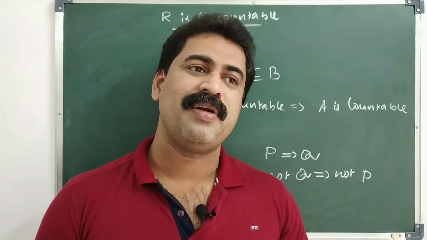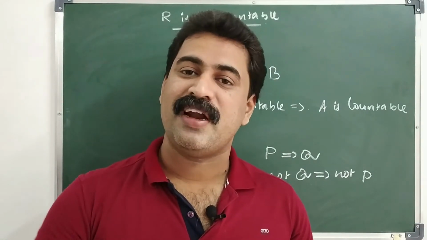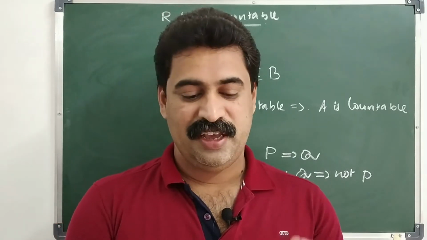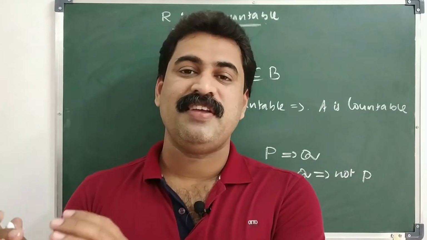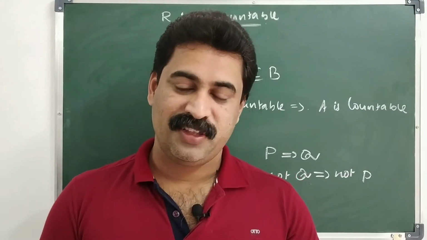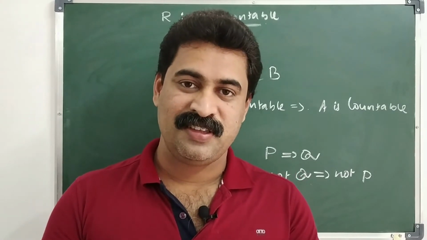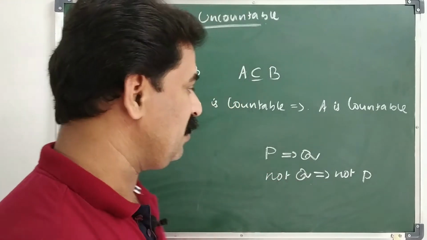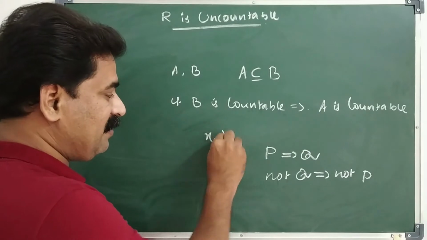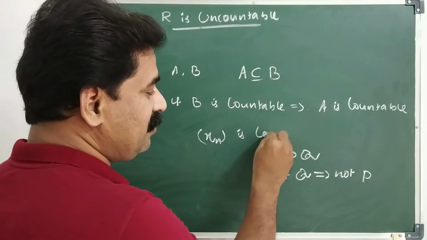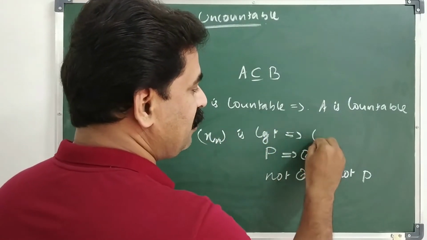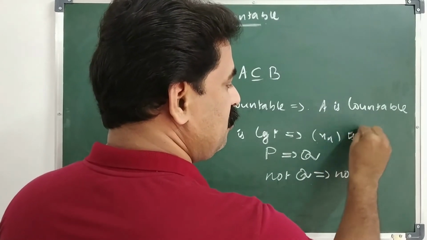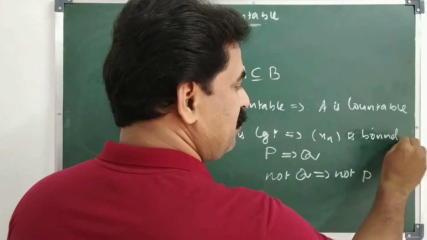For example, we have every convergent sequence is bounded. A sequence is convergent implies the sequence is bounded. The contrapositive of this result is: if the sequence is not bounded, then it is not convergent.